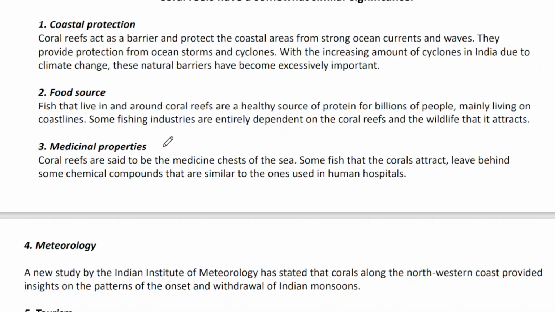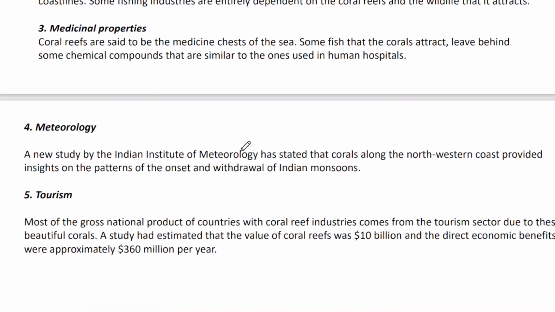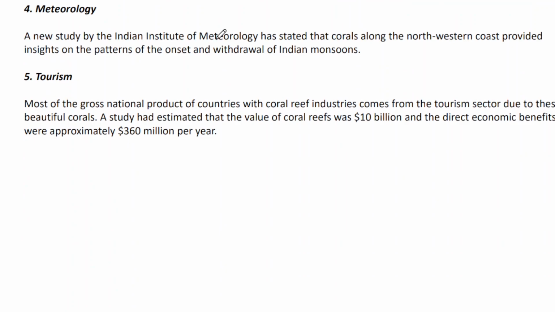Then medicinal properties. Coral reefs are said to be the medicinal chest of the sea because so many fishes and marine animals are attracted to the coral reef area, and they can produce chemical compounds which have medicinal value for humans. Then meteorology, meaning prediction of weather phenomena, monsoon conditions and their characteristics. Coral reefs can be very important here. Several studies say that coral reefs can help to understand the pattern and nature of the onset and withdrawal of Indian monsoons.